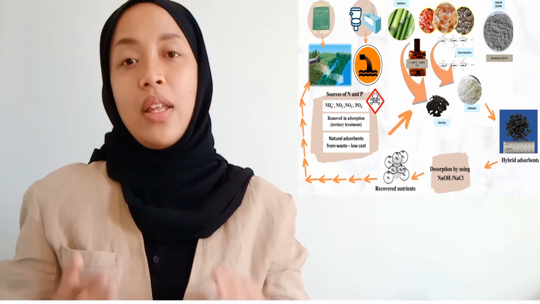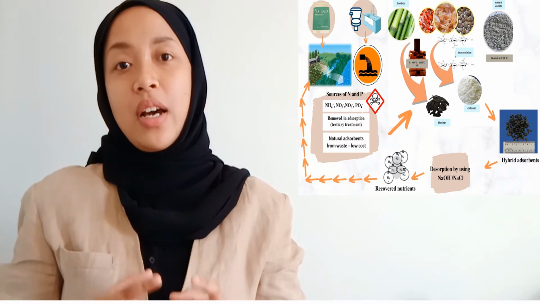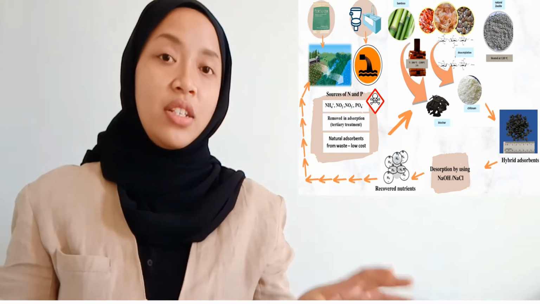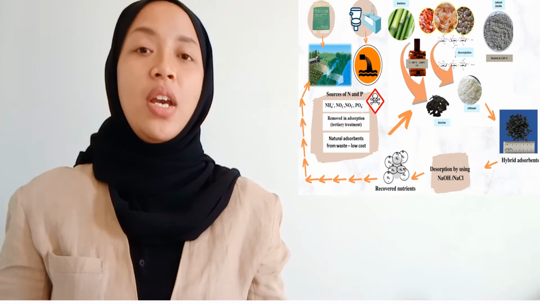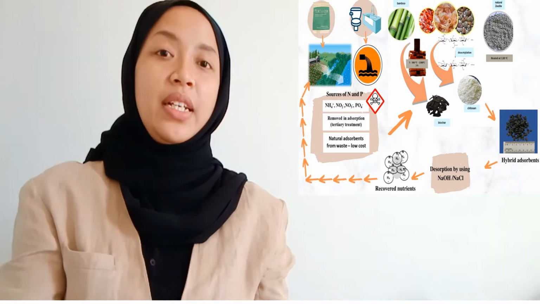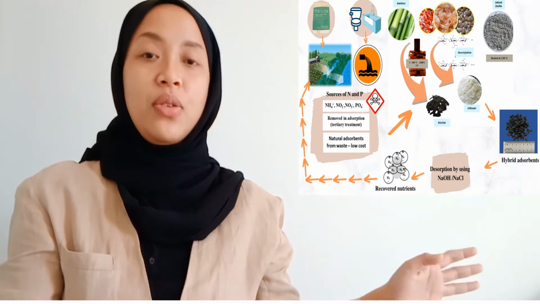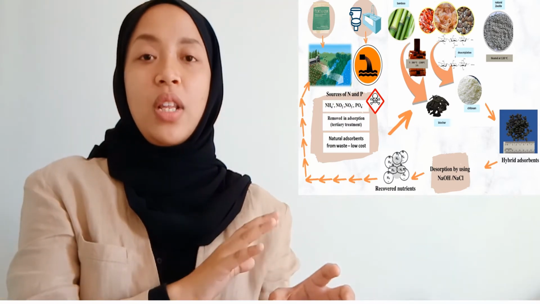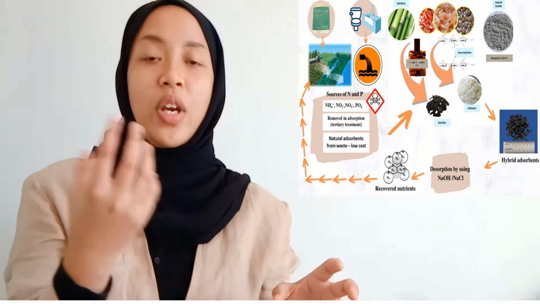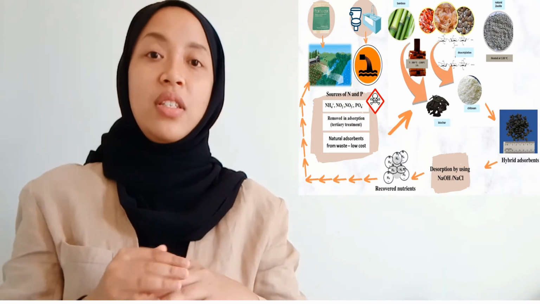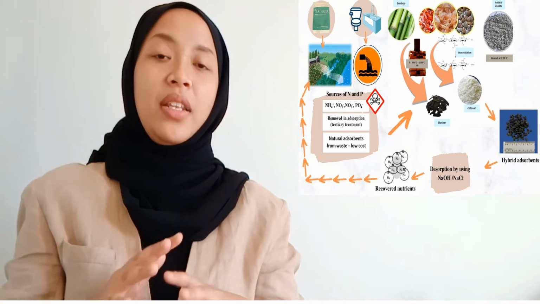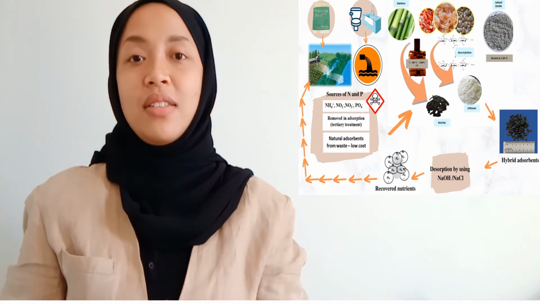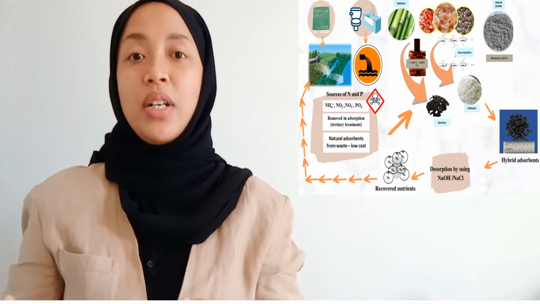Okay, so actually nutrients are treated in the sewage itself at the last stage. We call it tertiary treatment, whereby they polish the sewage water that has been cleaned before it is released to the river. In the adsorption process, there is a material called an adsorbent to attract all these nutrients on the surface of the adsorbent. But after a certain time, the adsorbents can no longer attract any contaminants. They are either dumped or burned elsewhere.